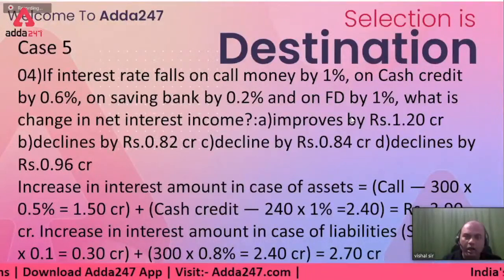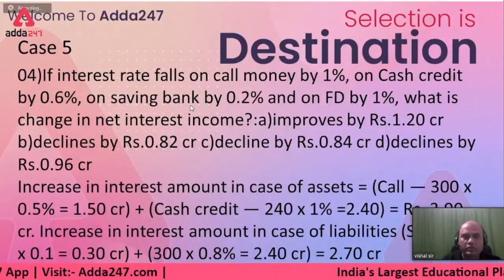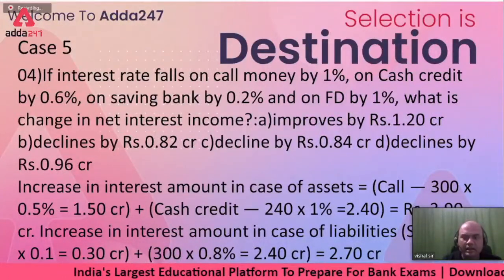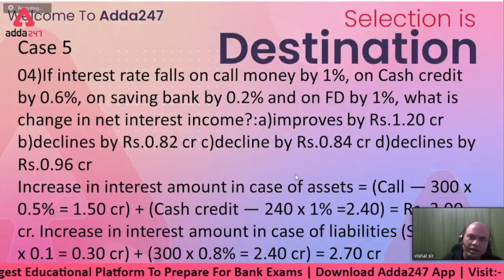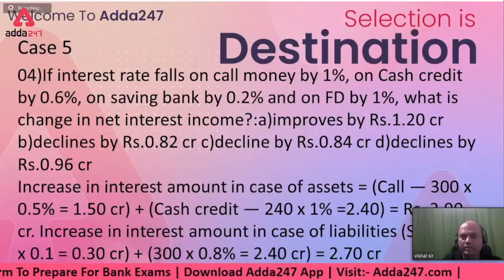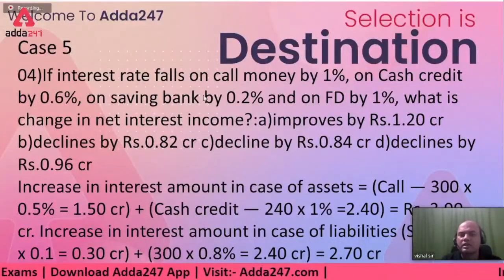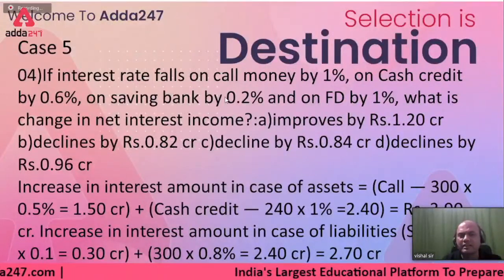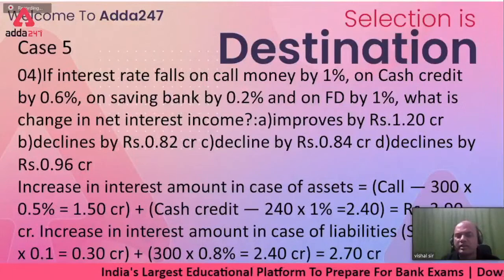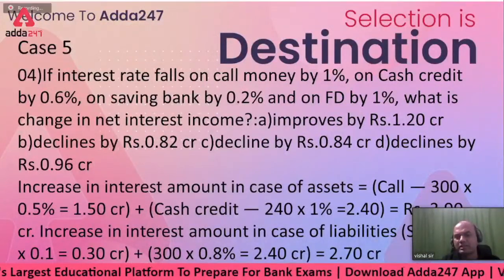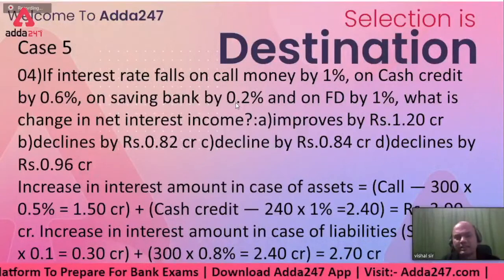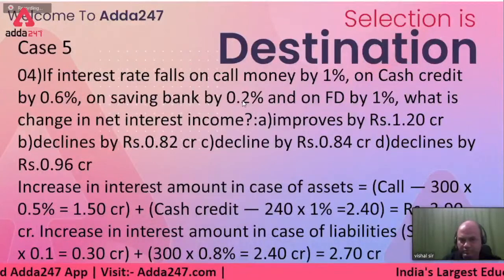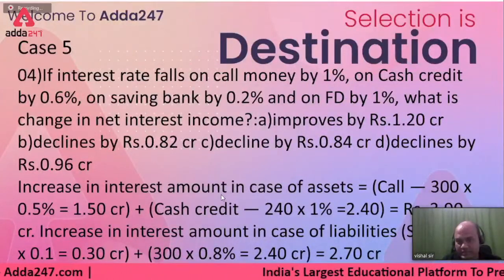Got this point? Now how much will you be paying less? So savings bank decreased by 0.2. What is the savings bank account amount? 300 crores, right? So 300 into 0.2%. It'll be 300 into, let's say, 3 to the 6, so 30 to the 60. So 60 lakhs roughly. Yes, 60 lakhs I'll be paying less on savings bank.